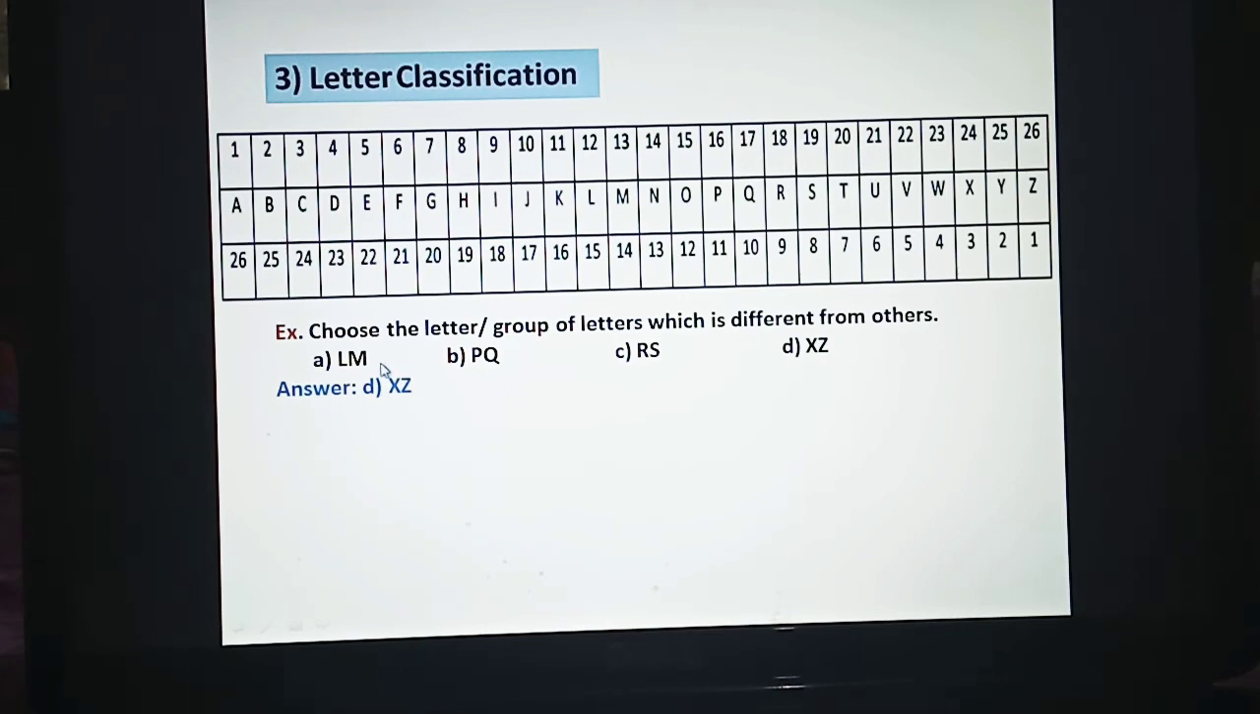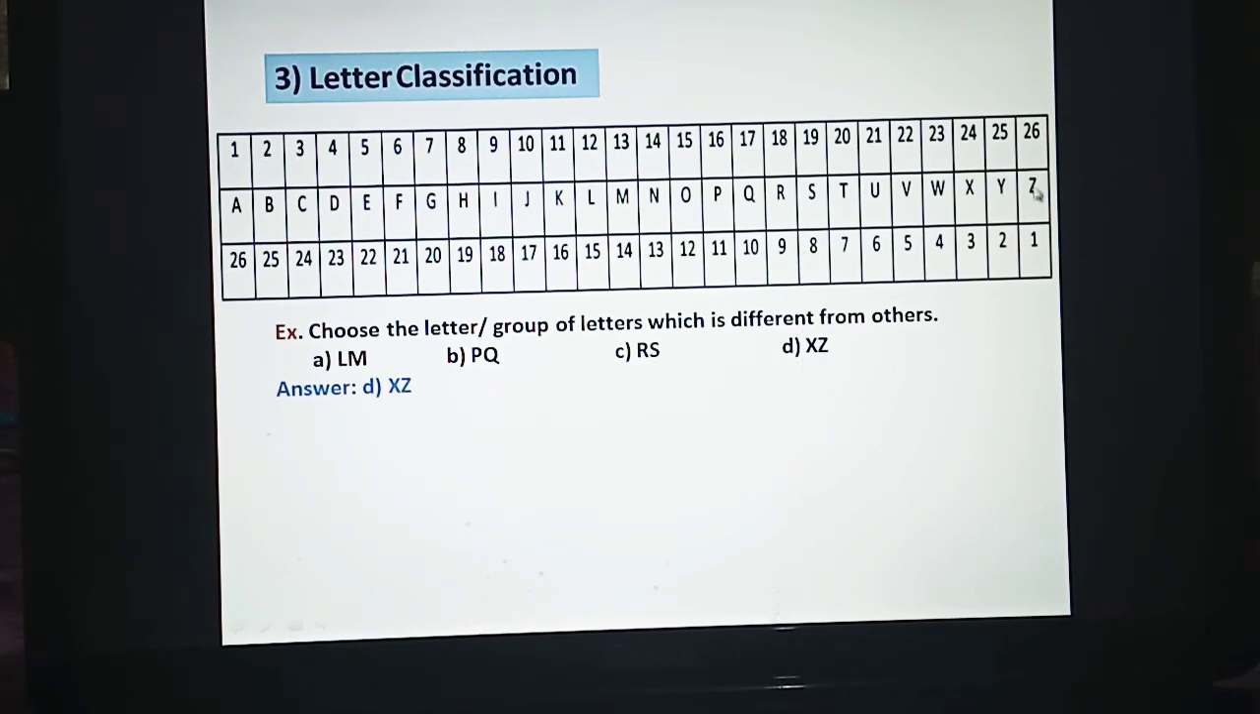Let us consider this example. Question is choose the letter or group of letters which is different from others. Now we are given groups of 2 letters. LM. Just see LM in this table. They are coming together. They are consecutive letters. PQ are also coming together. They are also consecutive letters. RS are also coming together. They are also consecutive letters.